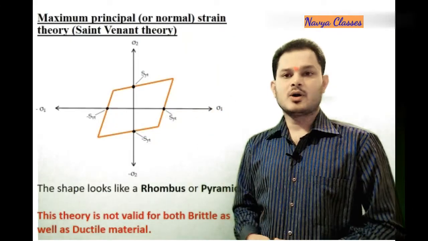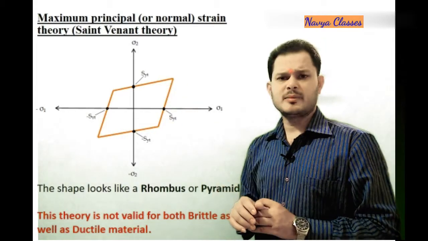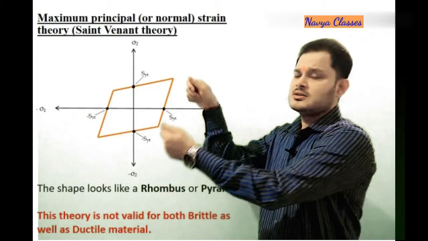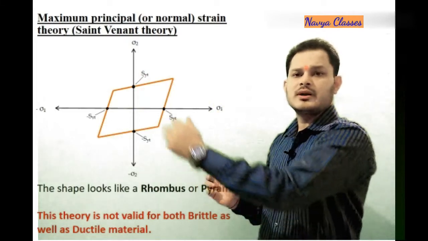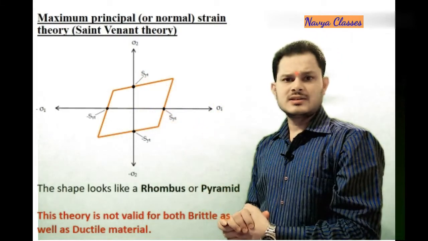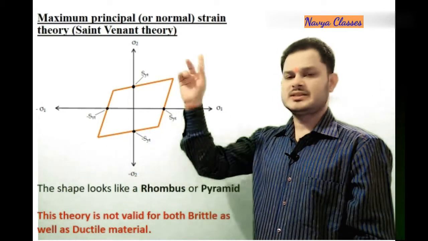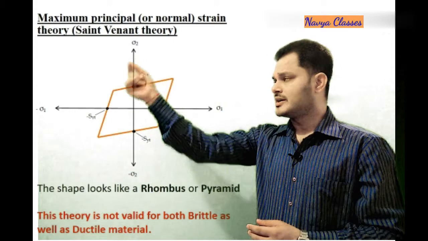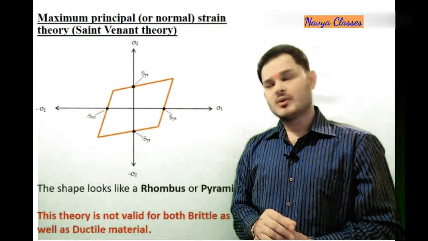Now, we have seen the plot was looking like this. It was like a rhombus or pyramid, where in the first and third quadrants it is stressed outward, and in the second and fourth quadrants it is stressed inside, and therefore we have written the equation of each and every line. Here the value of SYT is marked on the x and y axes, that is the sigma 1 and sigma 2 axes.